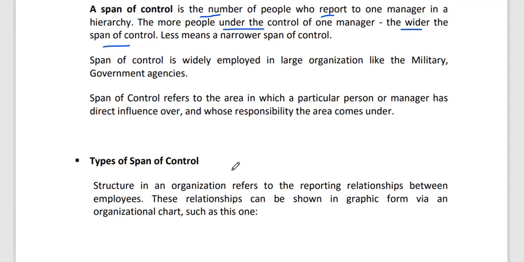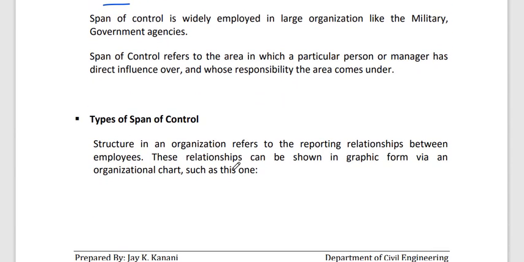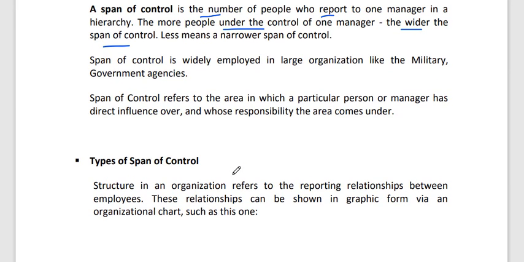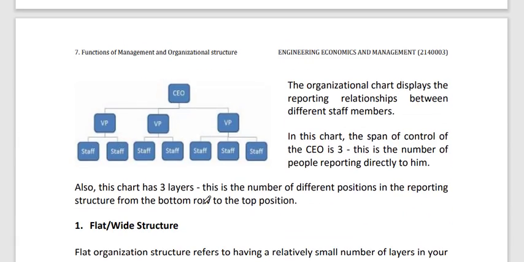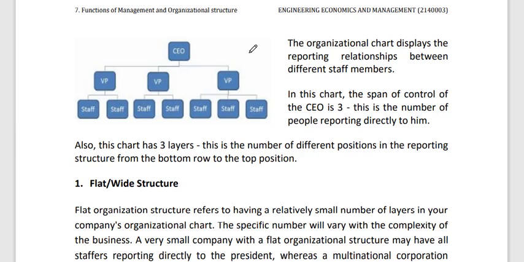Now let's look at the types of span of control. Structure in an organization refers to the reporting relationship between employees. Span of control means the relation between subordinate and supervisor. This relationship can be shown in graphic form via an organization chart, which we discussed last time. Like this one. So this is an organization chart, which displays the reporting relationship between different staff members.